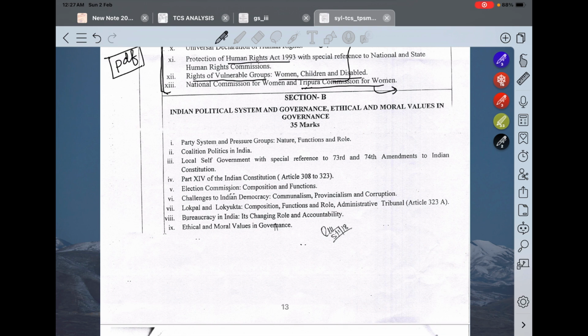Okay. So in Indian political system and governance, everything is mentioned here, like party system, coalition politics, local self-government, part 14, Election Commission, challenges to Indian democracy, Lokpal and Lokayukta. Up to this you will get in Lakshmikant. Directly you will get it. Okay, you don't have to go anywhere else.